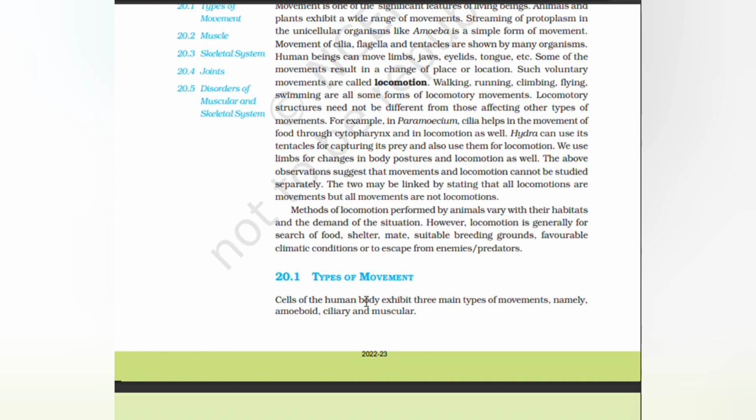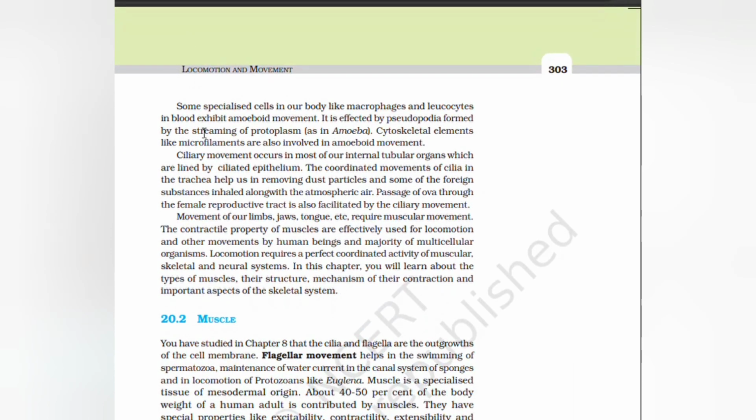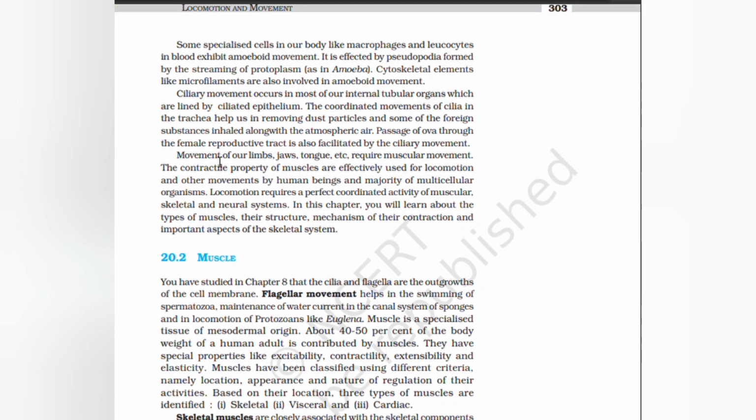Types of movement. Cells of the human body exhibit three main types of movement, namely amoeboid, ciliary, and muscular. Some specialized cells in our body, like macrophages and leukocytes in blood, exhibit amoeboid movement. It is effected by pseudopodia formed by the streaming of protoplasm, as in amoeba. Cytoskeletal elements like microfilaments are also involved in amoeboid movement.